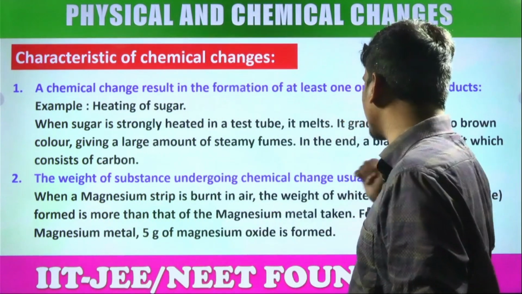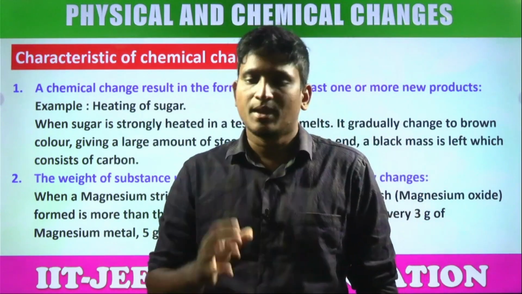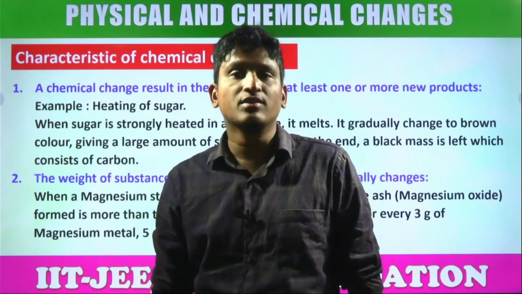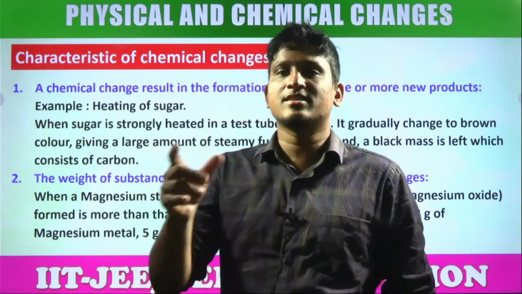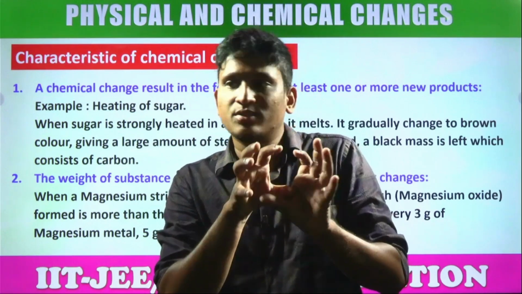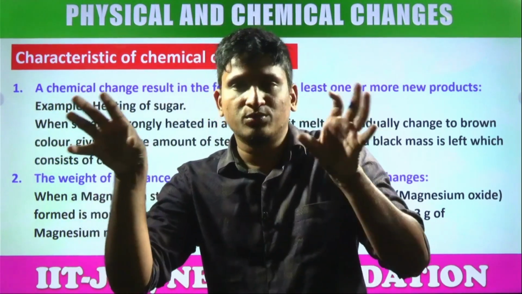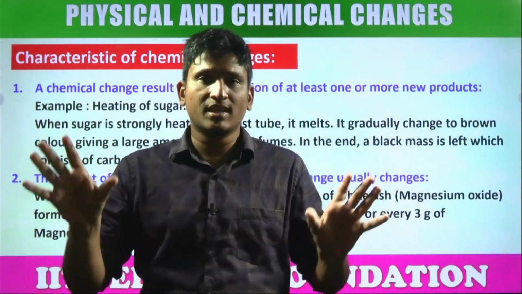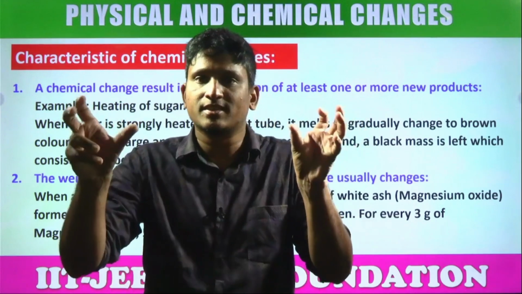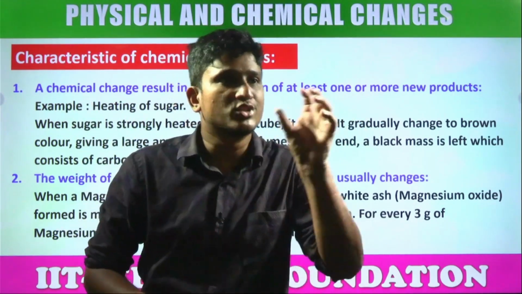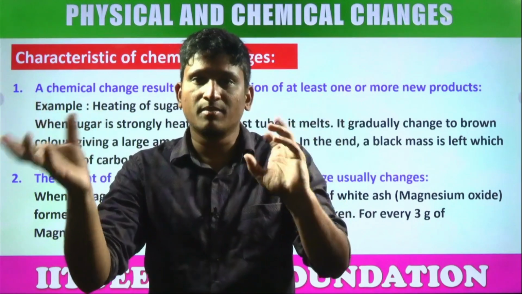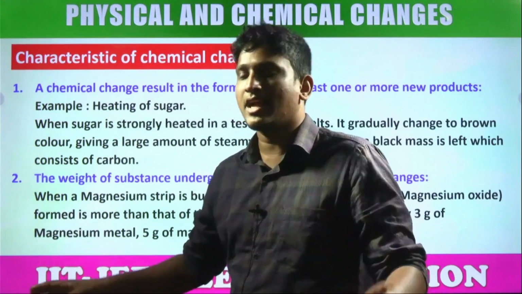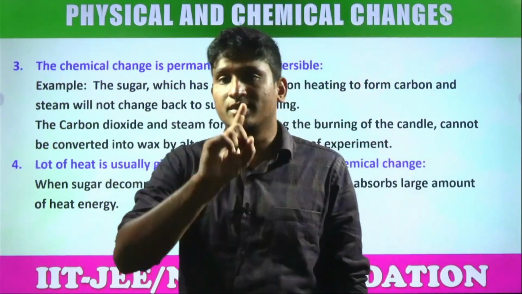The weight of the substance in chemical changes usually changes means, for example, magnesium 24 grams converts into magnesium oxide, which is 40 grams. In that sense, one substance converts into a new substance, right? When you compare between these two, definitely there is a change. Yes or no? Of course, in a balanced chemical reaction, both sides are equal only. But if you consider only this chemical and this chemical, like H2 and H2O, just compare, definitely there is a change. So weight will change, but ultimately in a balanced chemical reaction, mass always remains the same, remember.